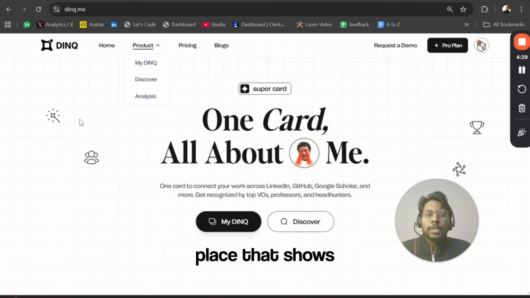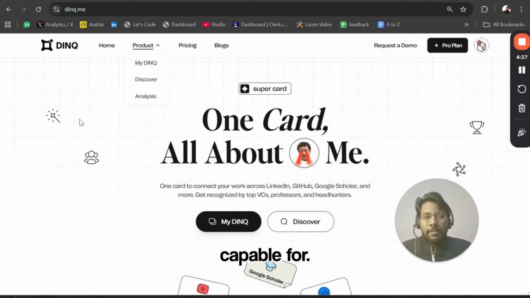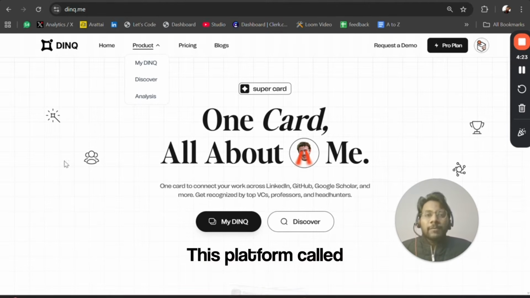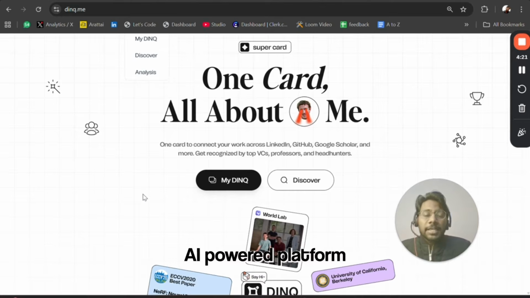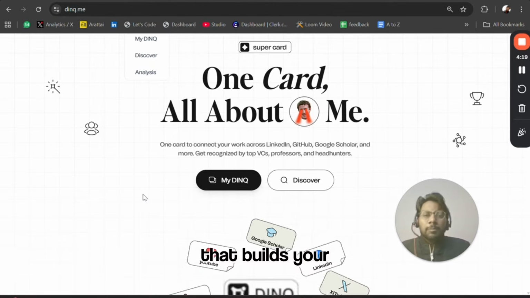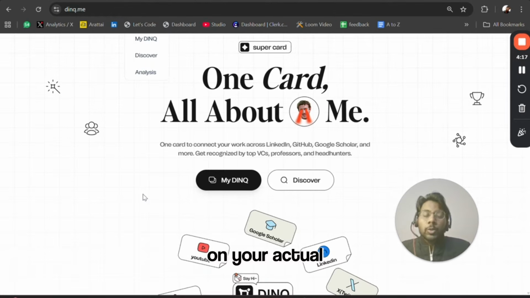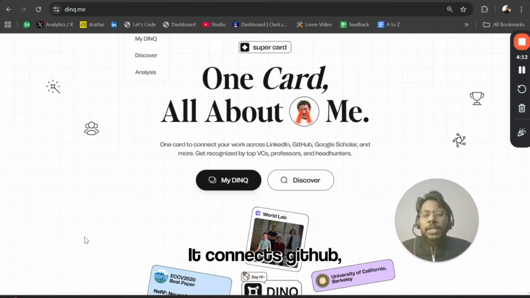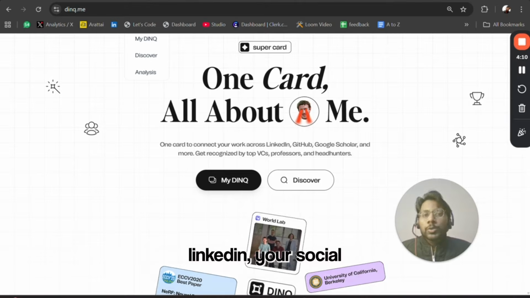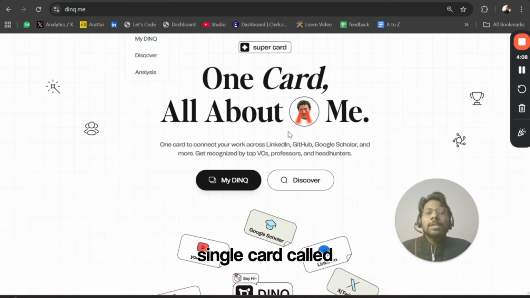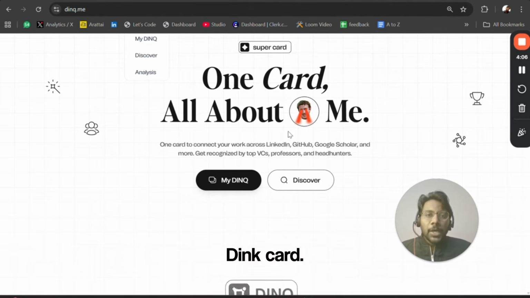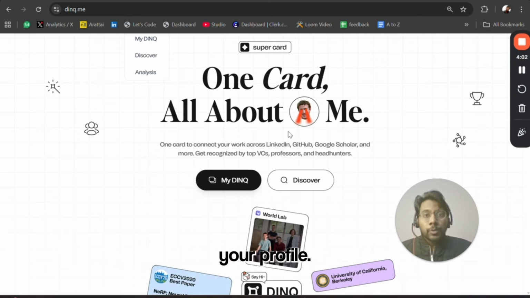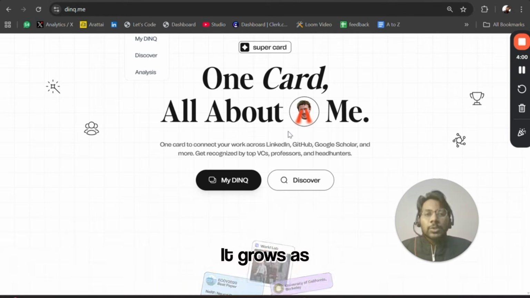You need one place that shows what you are capable of. That is what this platform is trying to solve. This platform, called Dink, is an AI powered platform that builds your professional identity based on your actual work, not just what you mention in your resume. It connects GitHub, LinkedIn, and your social platforms into a single card called the Dink card. It's a dynamic identity for your profile. It grows as you grow.